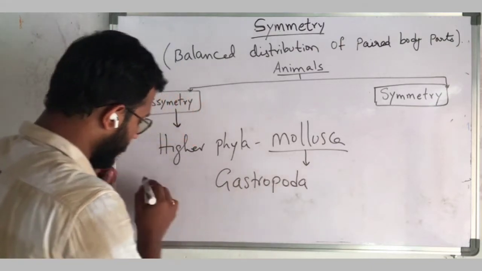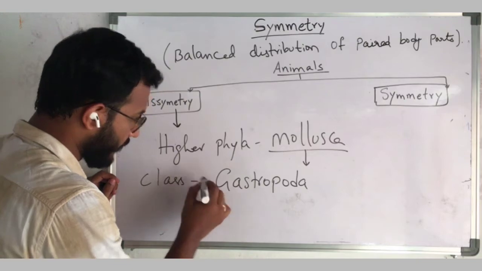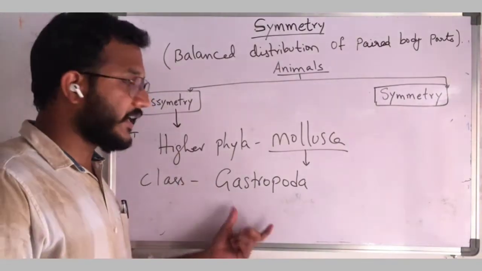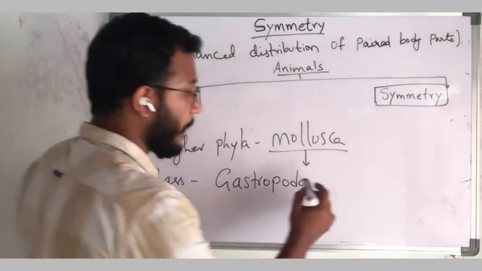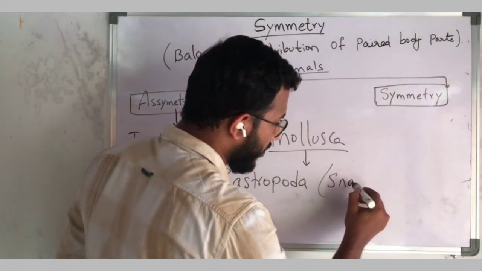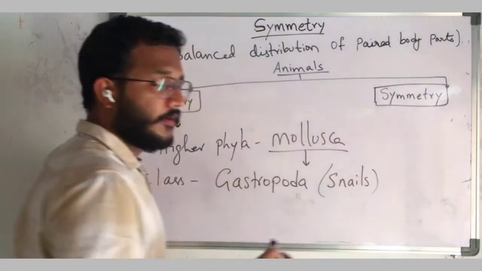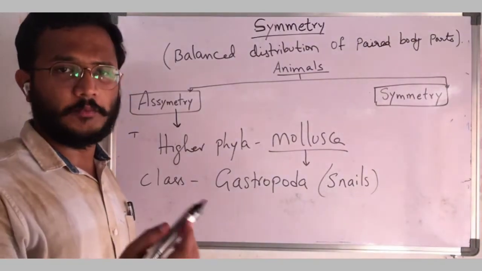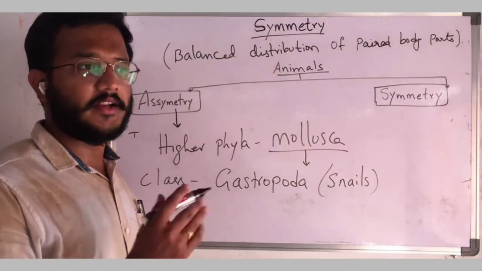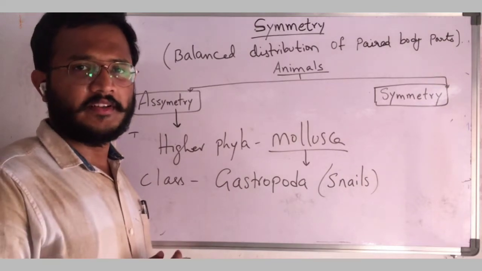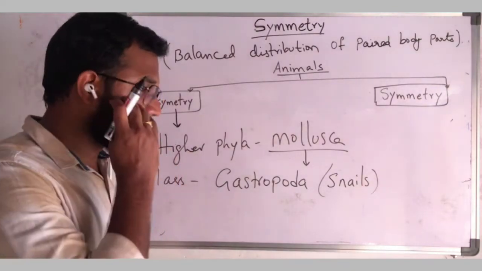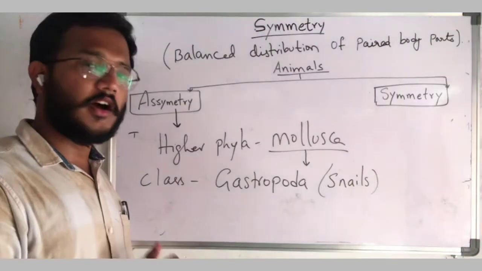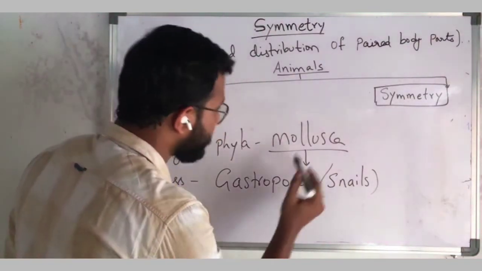It is a class that belongs to phylum Mollusca. In gastropods, we have different types of snails. You can observe those snails in moist soils, and besides the bank of a river at least. So these snails, when they are in the larval stages,